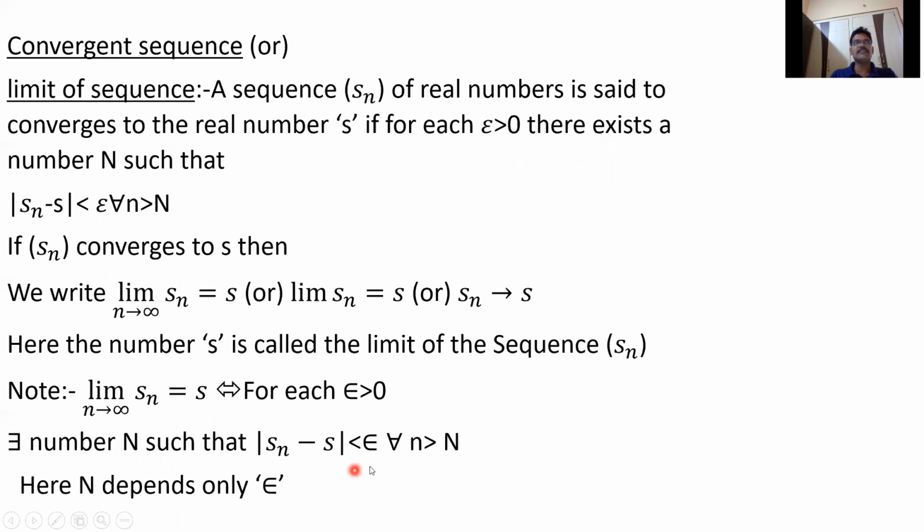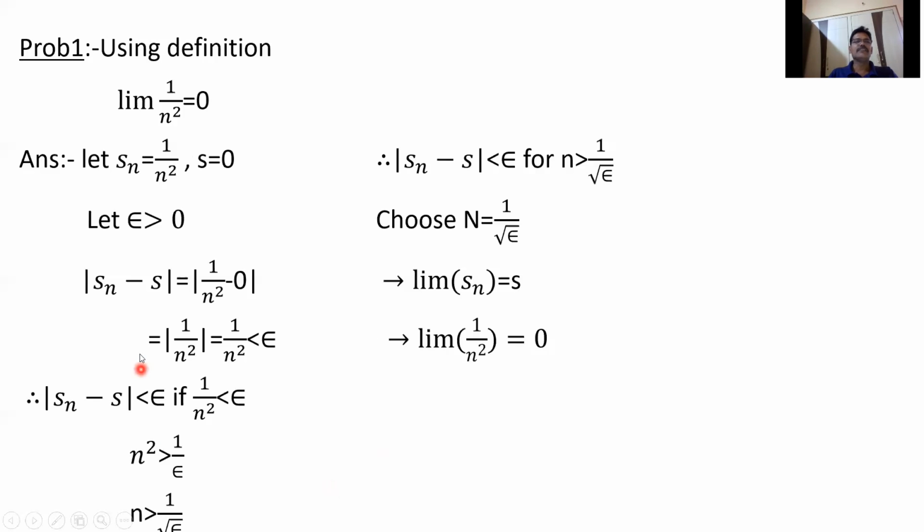|Sn − S| < epsilon for all n greater than N. So if you take any epsilon greater than 0, we can get a number N such that |Sn − S| < epsilon. So already we know, using the definition, that the limit of 1/n² equals 0. Generally, directly, as n tends to infinity, n² tends to infinity, and 1 by infinity gives 0. So let Sn = 1/n² and S = 0.